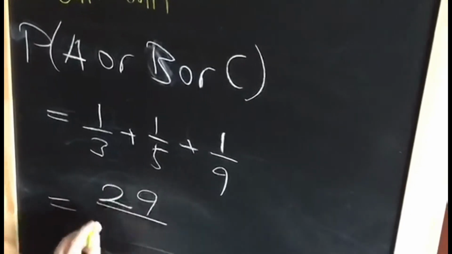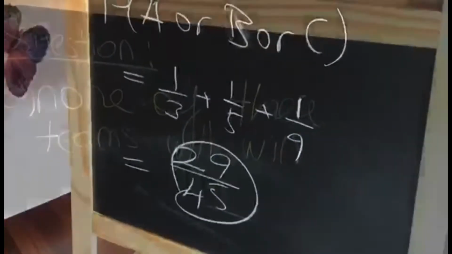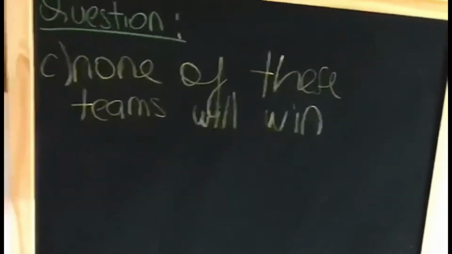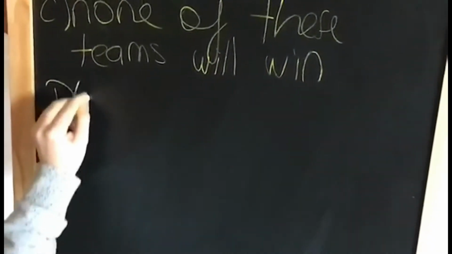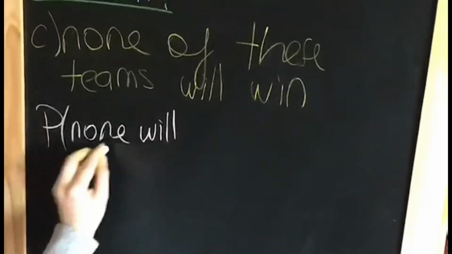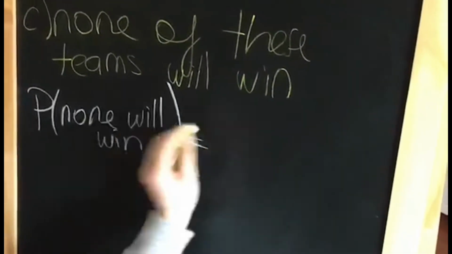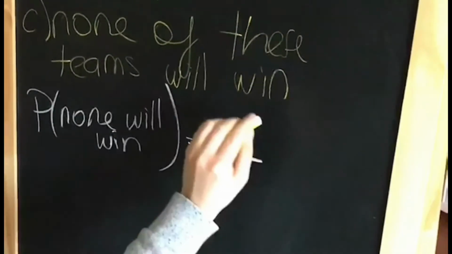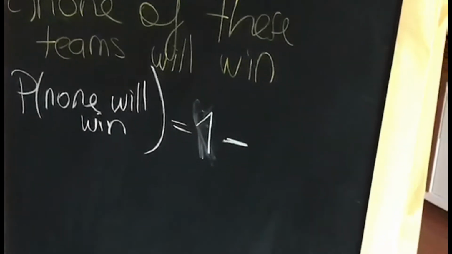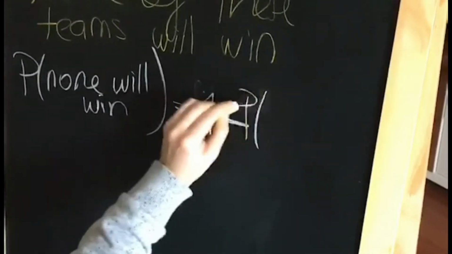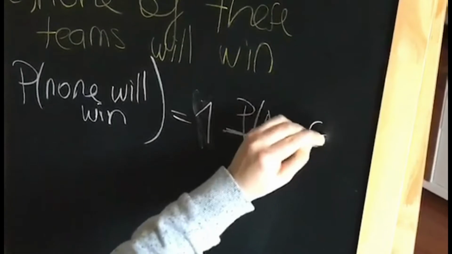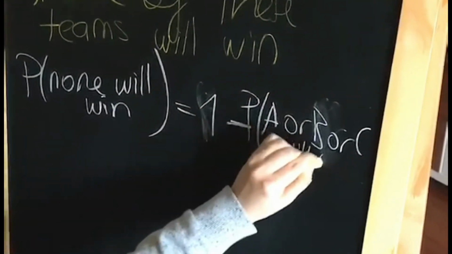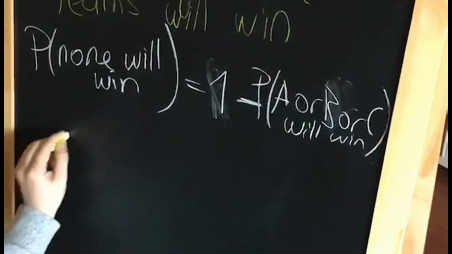It makes 8 over 15. B part of the question is either A or B or C will win. Probability of A or B or C is 1 over 3 plus 1 over 5 plus 1 over 9. It equals 29 over 45.